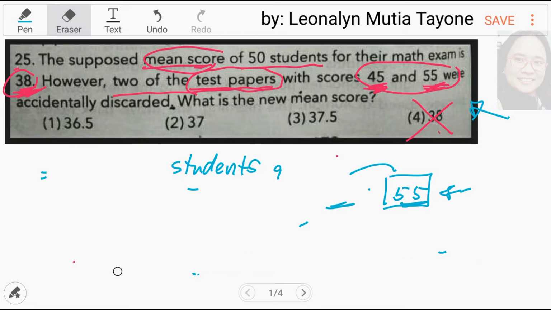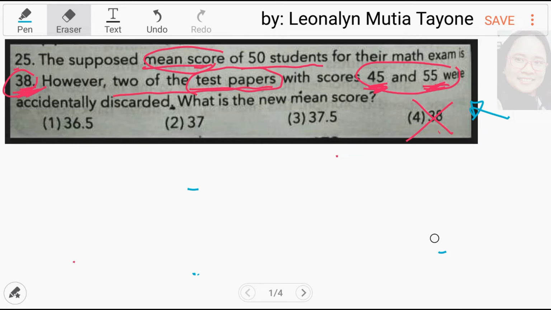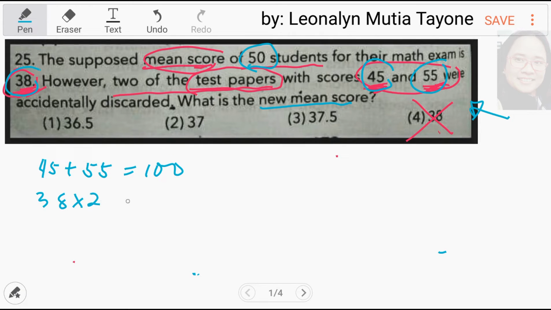Balikan natin ang problem natin. 50 students. 38 ang average. 45 at 55 ang nawala. What is the new mean score? 45 plus 55, 100. Dalawa lang yan, so 38 times 2, that is 76.